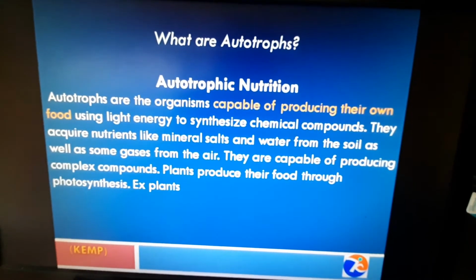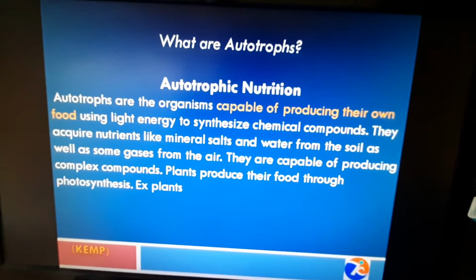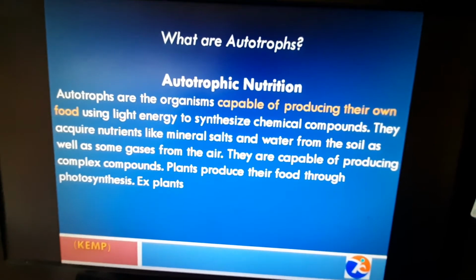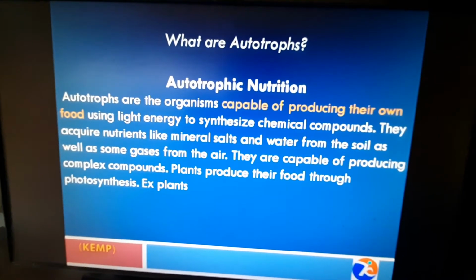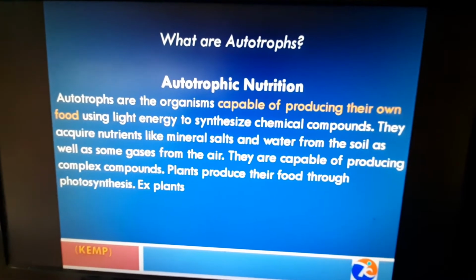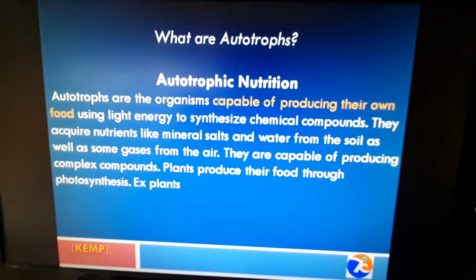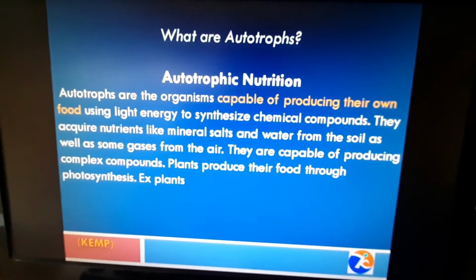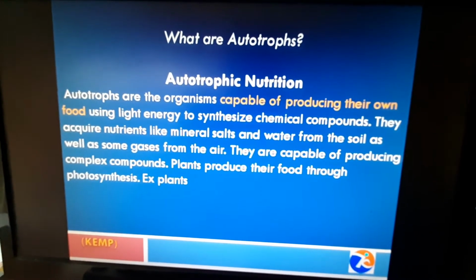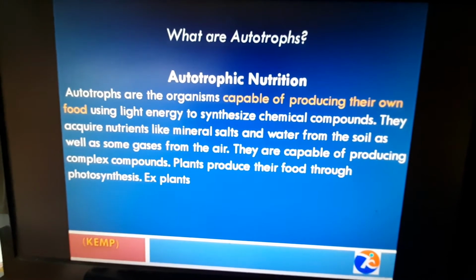Autotrophs are organisms capable of producing their own food, using light energy to synthesize chemical compounds. They acquire nutrients like minerals, salts and water from the soil, as well as some gases from the air. They produce complex compounds.